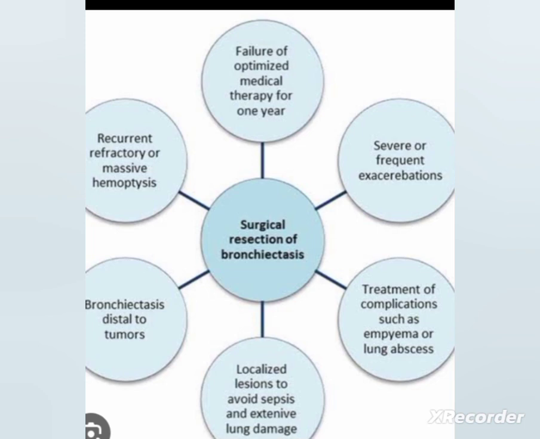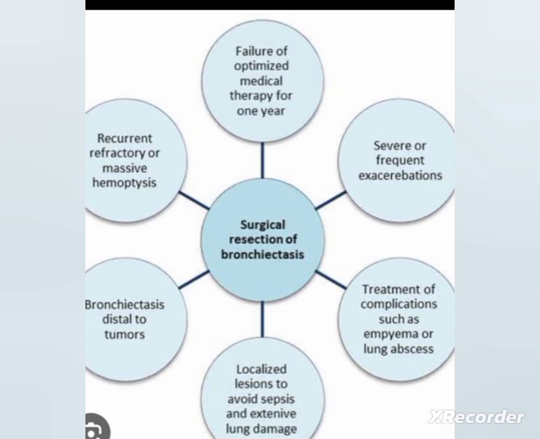Then clinical features, mainly the thick sputum is the main clinical feature of bronchiectasis, along with the dilation of bronchi and bronchioles. Due to that there will be dyspnea, hemoptysis, clubbing of fingers, fatigue, weight loss, tachypnea, tachycardia.